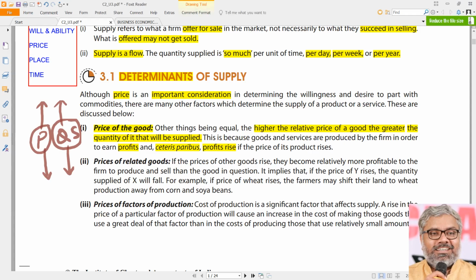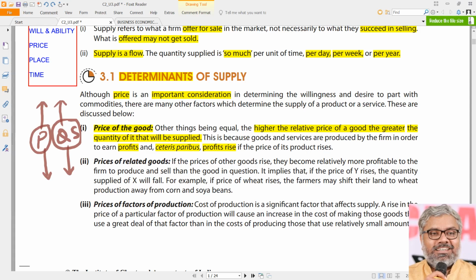Let us say the prices of certain agricultural products, something like soya, or certain agricultural products which may suddenly have some kind of price rise in their market prices. For example, something like soya or cotton suddenly has a higher price, or something like tobacco has suddenly a higher price. We keep on hearing this type of news that certain agricultural produce has a higher price. So what normally happens?